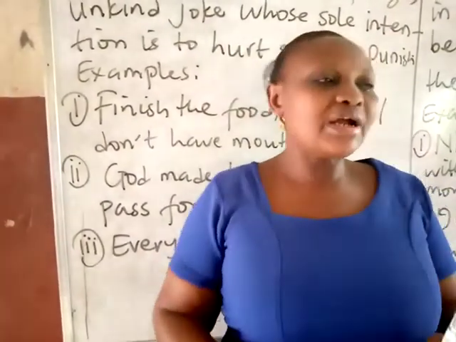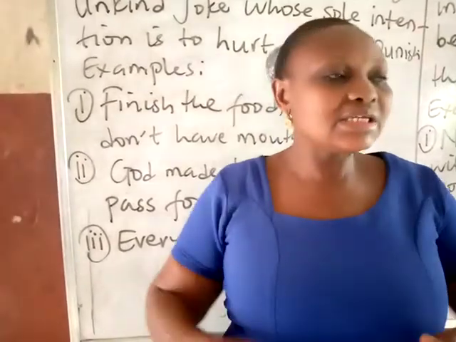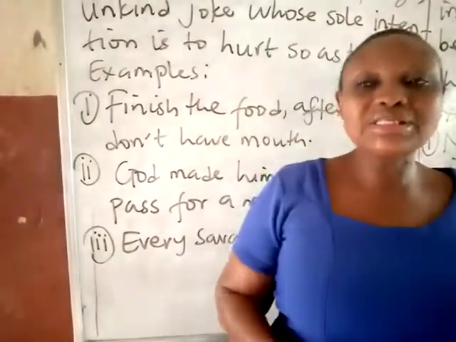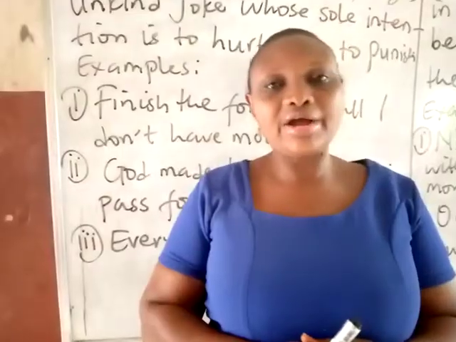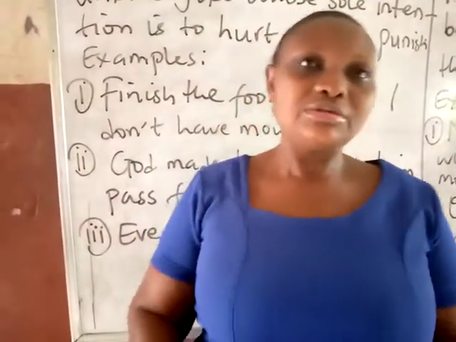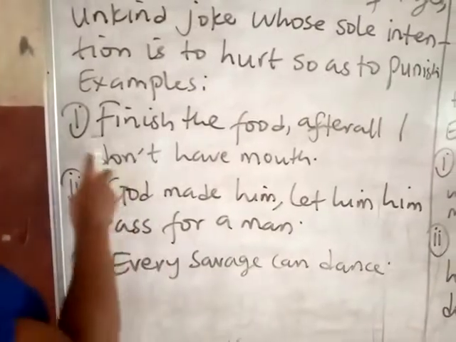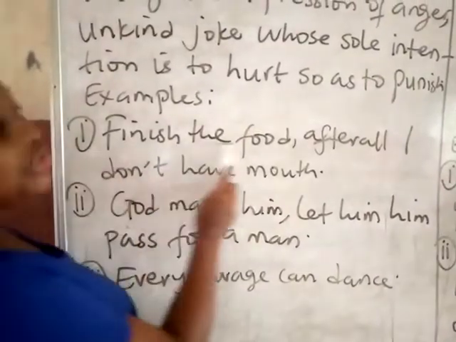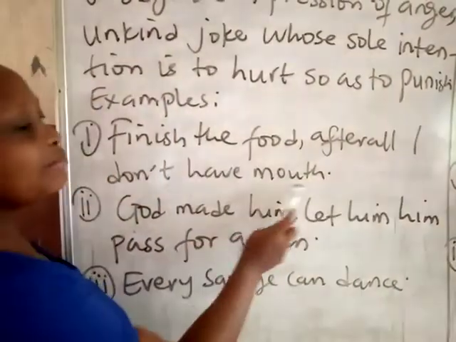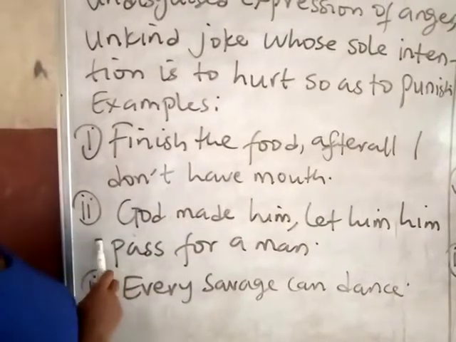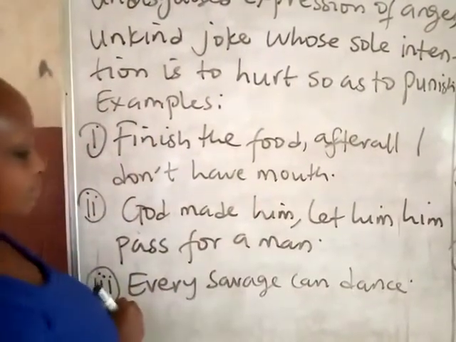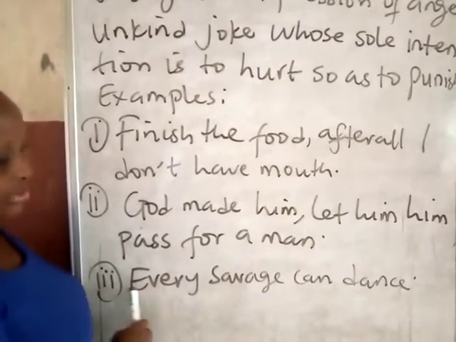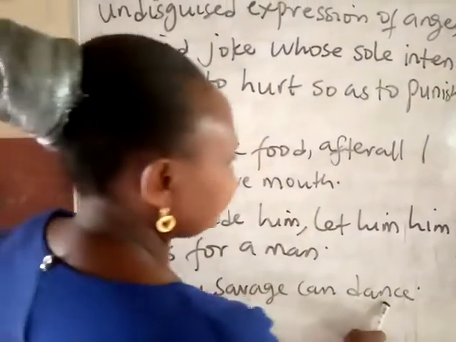Now, when a sarcastic statement is used for someone, the person feels hurt and the pain is written all over him or her. Let's look at some of the examples. Number one example, finish the food, after all, I don't have mouth. Second example, God made him, let him pass for a man. The third example, every savage can dance.